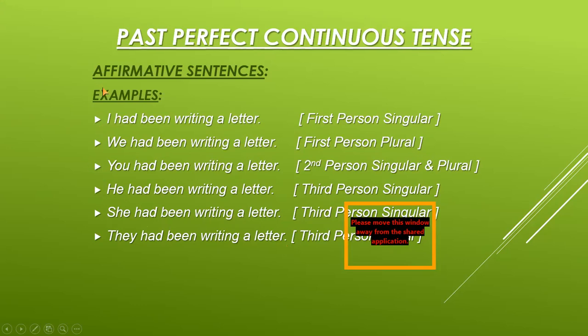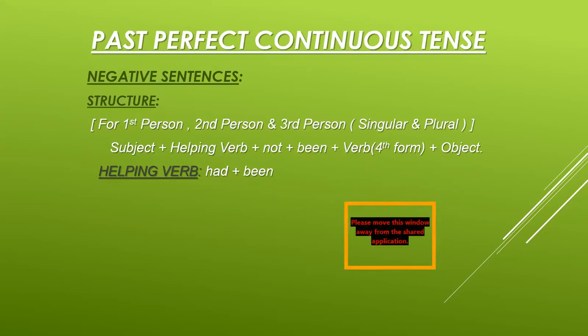Now you can see that again all the subjects are in the beginning, and had been, which is the helping verb, comes after that with the full form of verb writing, and the object is at the end, which is a letter. Full stop is placed at the end of each sentence to show that these are affirmative sentences and complete sentences. Now I'm showing you the structure of negative sentences.